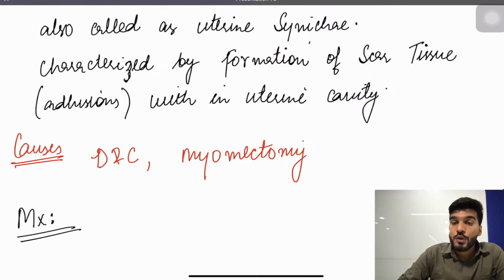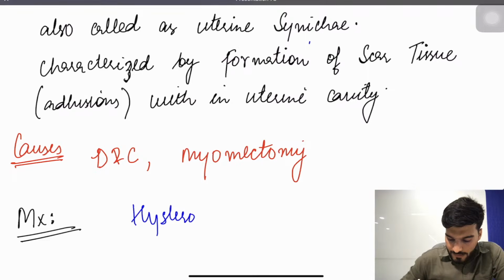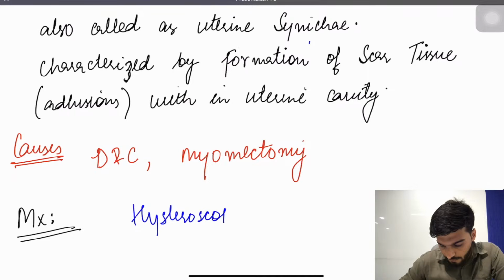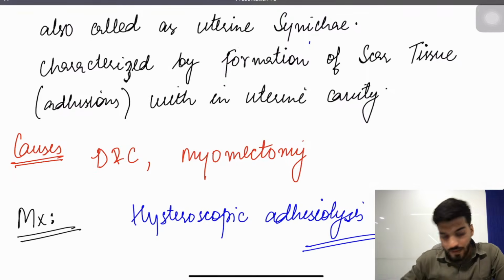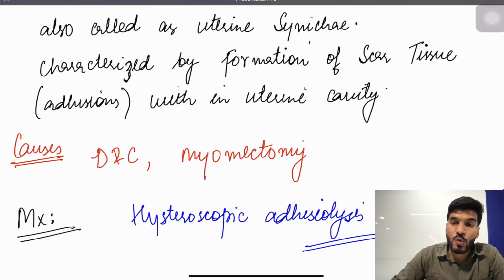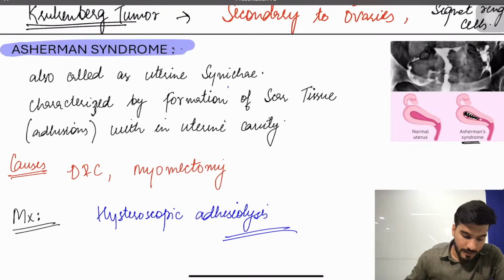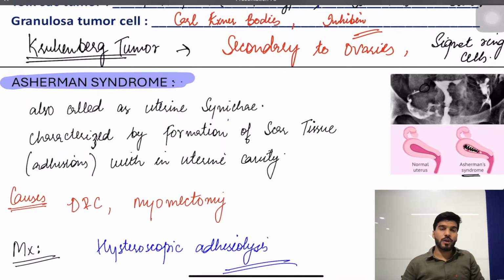You have to break these adhesions, so you will go for hysteroscopic adhesiolysis. Is that clear to everyone? Yes. So this is Asherman syndrome.